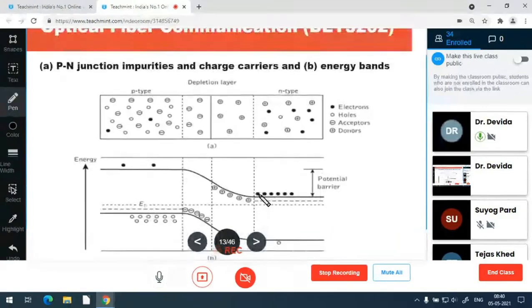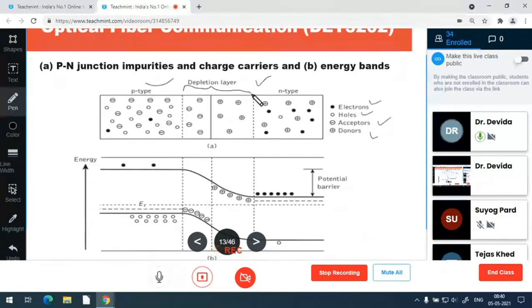This is a structure. Filled circles and empty circles are electrons and holes, negative or acceptor and positive or donor. And this we have discussed many times and we have revised also. The structure has P type and N type with acceptor and donor respectively, and P type has holes and N type has a large number of electrons, and also minority charge carriers are there: electrons in P type, holes in N type. And this is the depletion layer due to the neutralization.